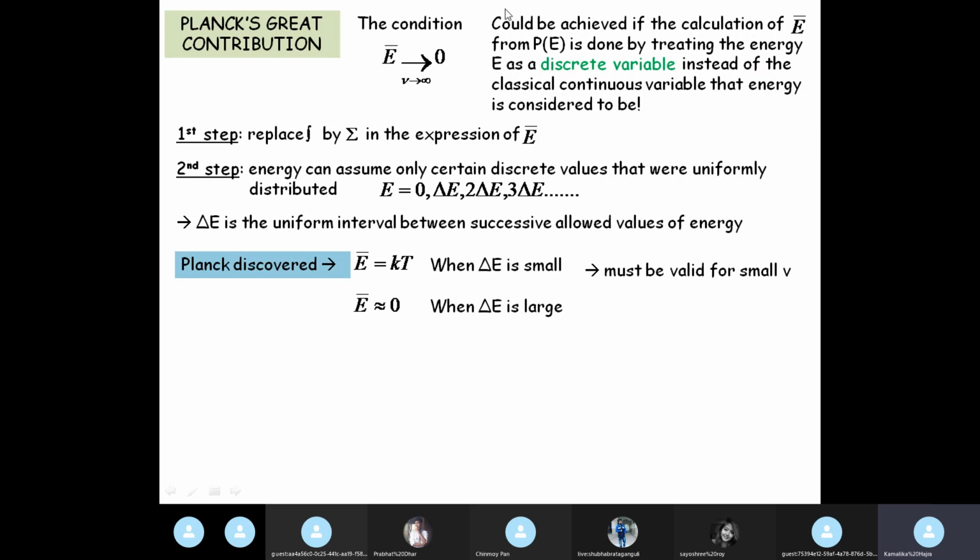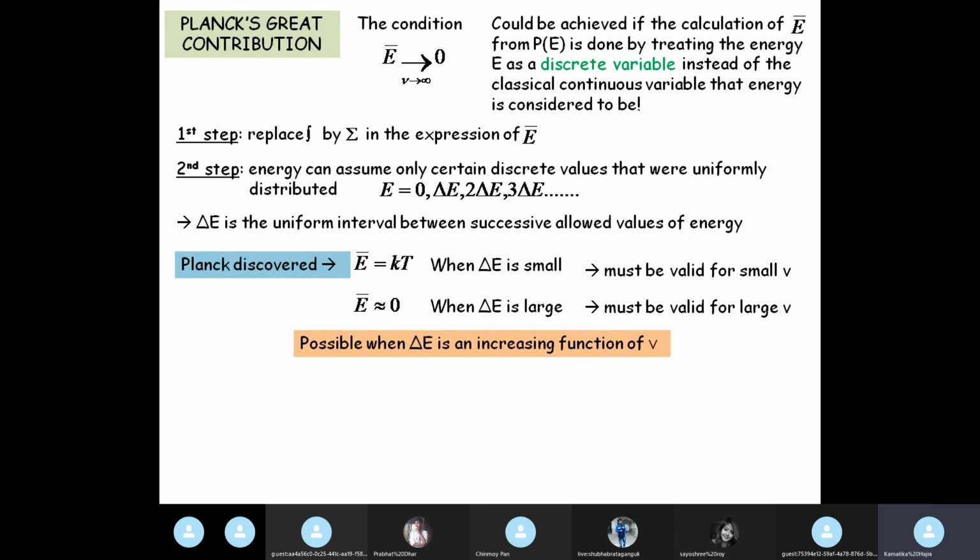Okay. So this must be valid for small nu. This is nu. This must be valid for small frequency, whereas this condition must be valid for large frequencies. So this whole scenario is possible when delta E is an increasing function of frequency. Again, I am repeating, the law of equipartition of energy does not give us any dependence of the energy on frequency.